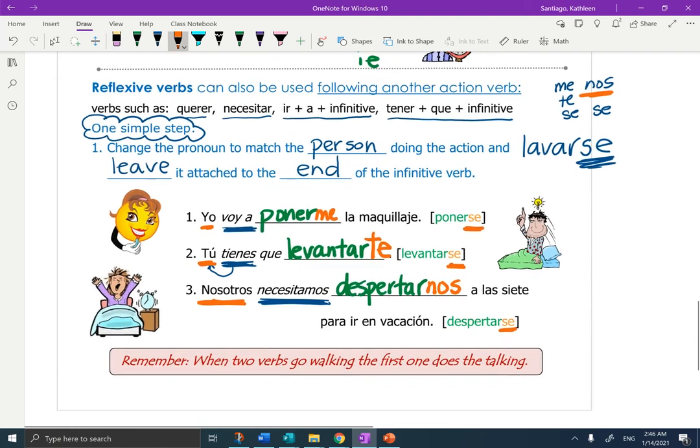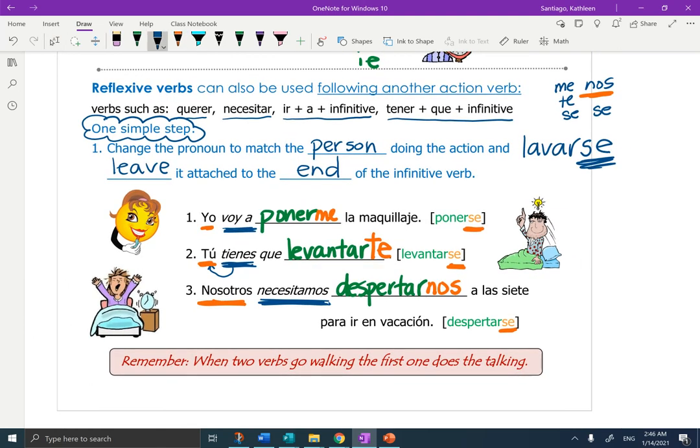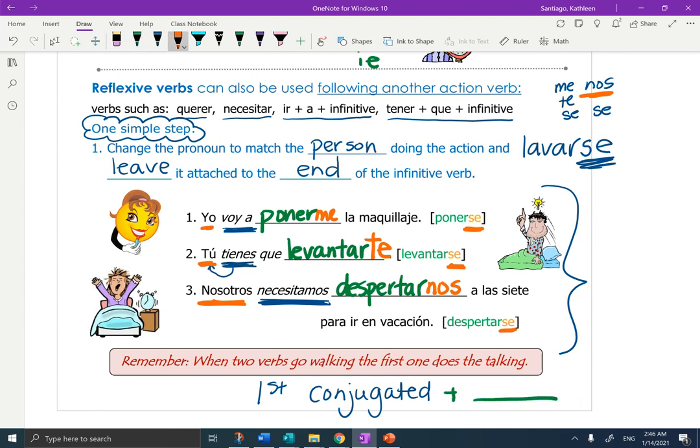Okay, muy bien. Now remember, this section is only when you have two verbs. If you already have a verb that's conjugated, the first one is conjugated already, then you're going to add your verb and leave your pronoun attached to the end.